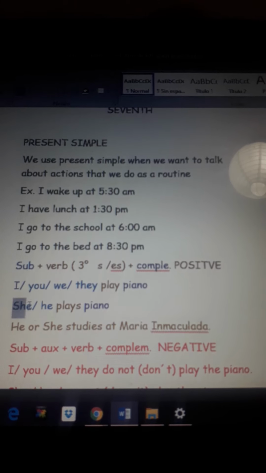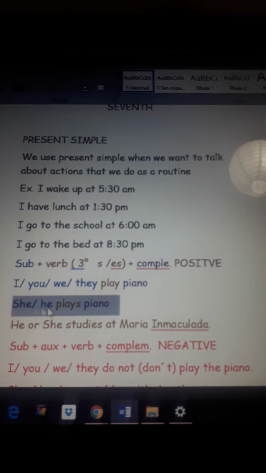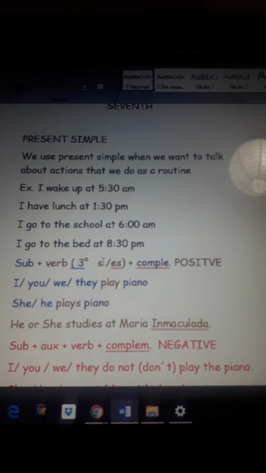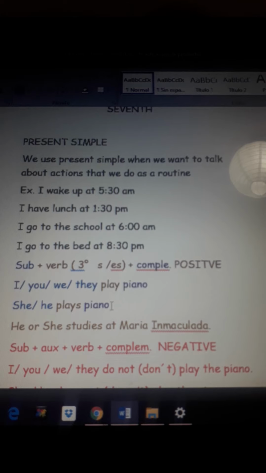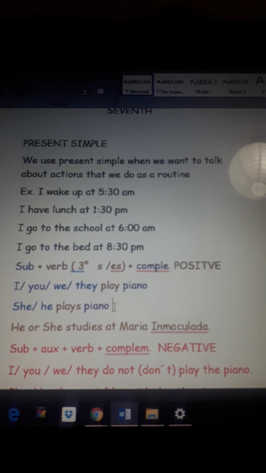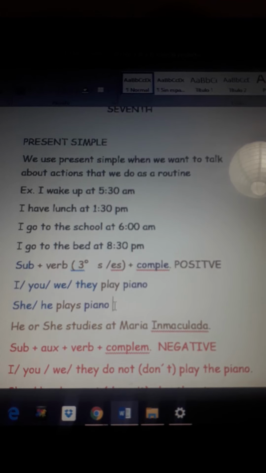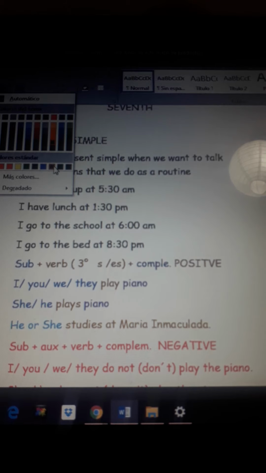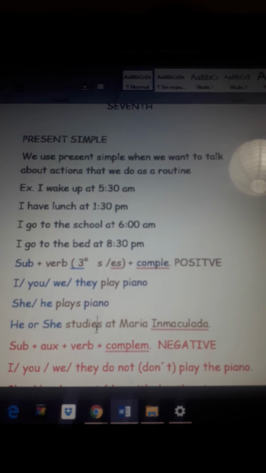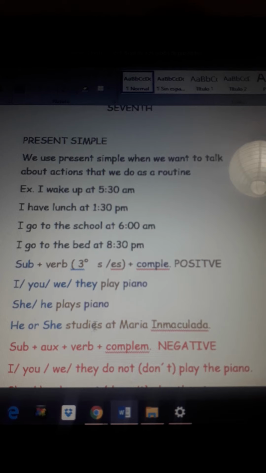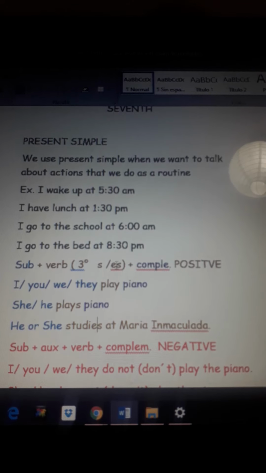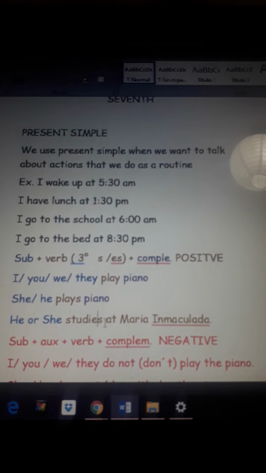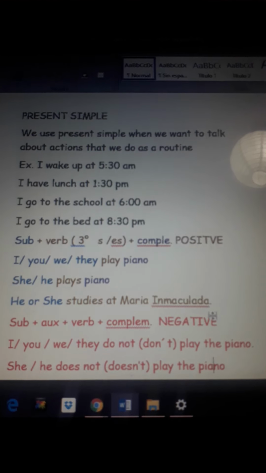But if we have the third person sentence, we have she or he plays. As I mentioned before, we have to add s. Plays piano. Because we are talking about a sentence that is in present. Okay? Another example here: I have he or she. Those are the subjects. Sorry, I changed the color. Studies. If we change this one, we don't only add the s, we add es. Studies at Maria Inmaculada. Okay, that's the general structure for a positive sentence.